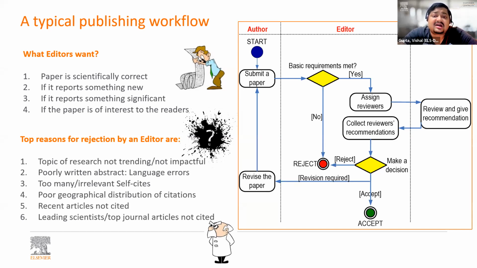Then recent articles not cited. So again, something which is very important, you need to cite the latest research, because that will help the editor understand that since you are citing something new, it means that you're not repeating anything, right? So make sure you are citing the right articles, not only the latest ones, but also the older articles.